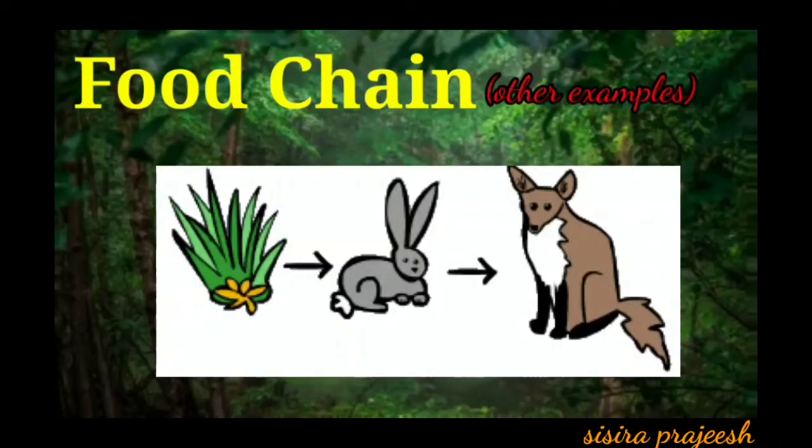In this example also, the grass is eaten by a herbivore animal, rabbit. Rabbit is eaten by a carnivore animal, fox, and when the fox dies, its body gets mixed with the soil. Again, plants grow from that soil.